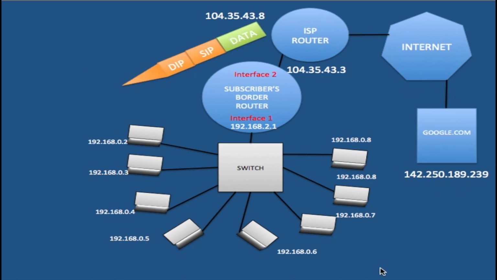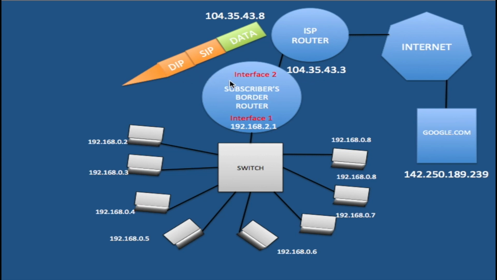Now once the data you requested from google.com has been sent back, it would look like this. This will be the data from google.com. The source IP address will be the google.com IP address, and the destination IP address in here will be this 104.35.43.3. Remember, we had changed from the private IP address as the source IP to this IP. Now this IP address would become the destination IP, which would be right in here.